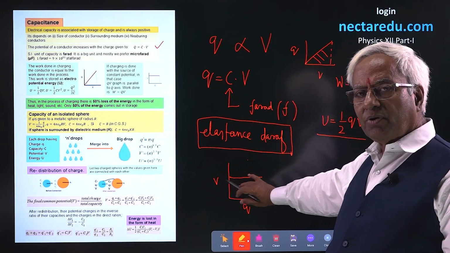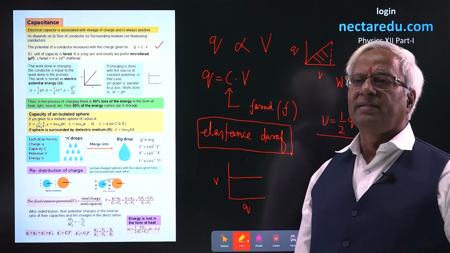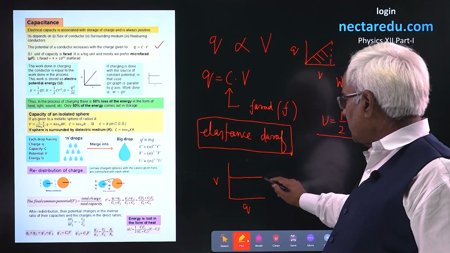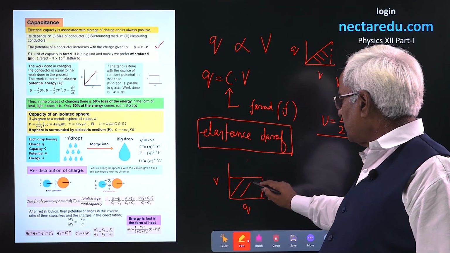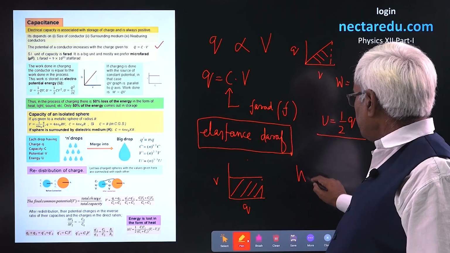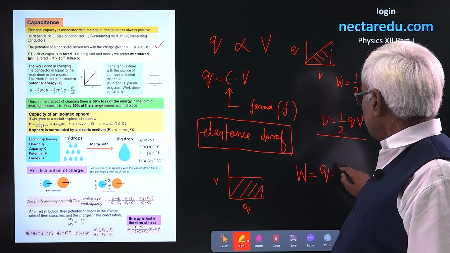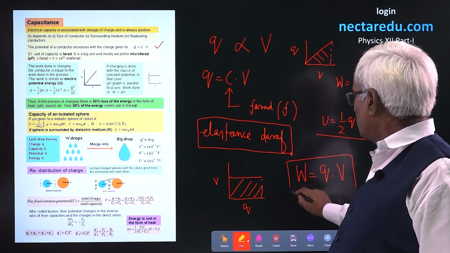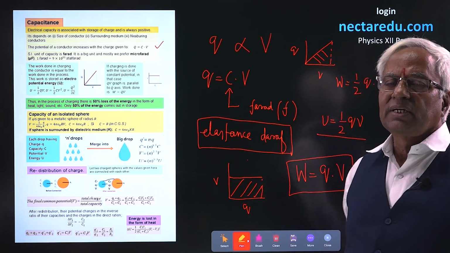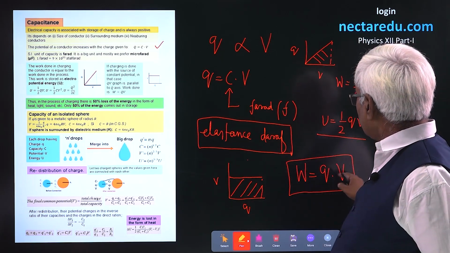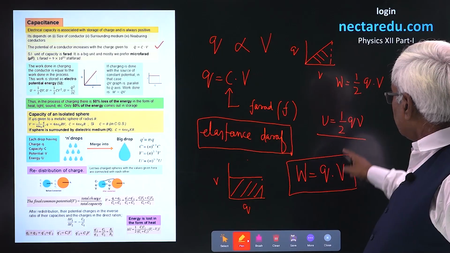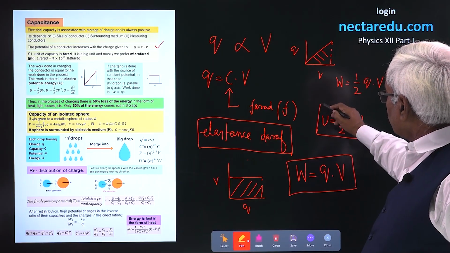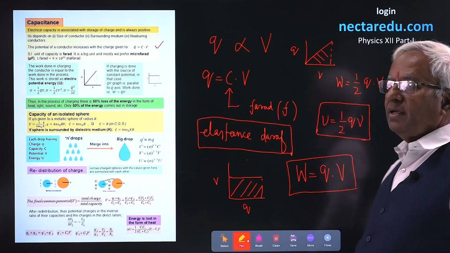Means potential is not changing and it is supplying the charge. In that case, this area is going to be QV. That means you could say the work done by the cell or the source in charging the conductor was equal to Q into V. That the energy stored in the conductor was half QV.